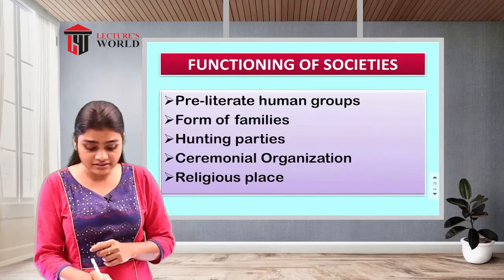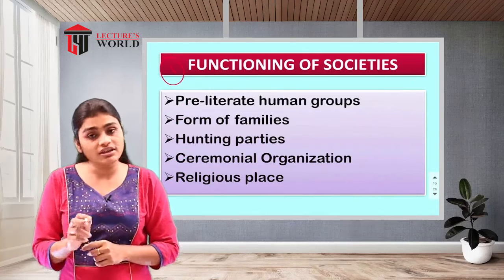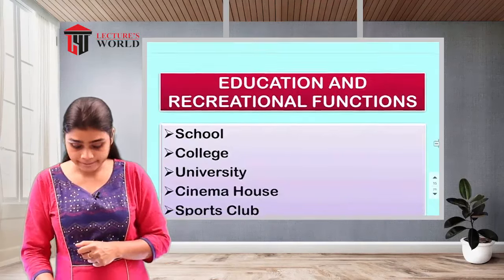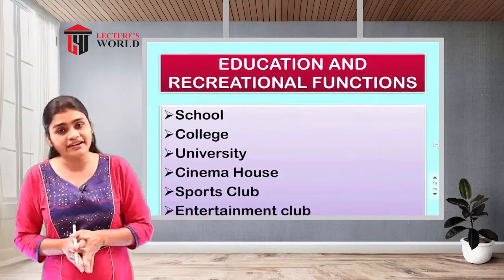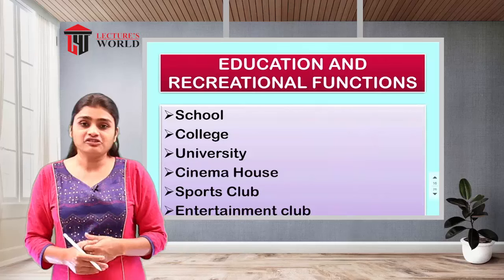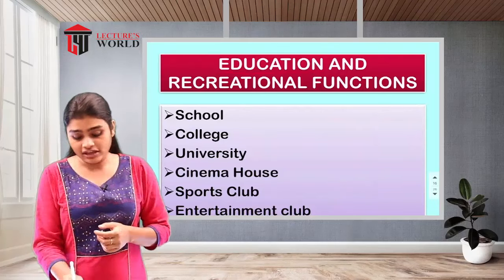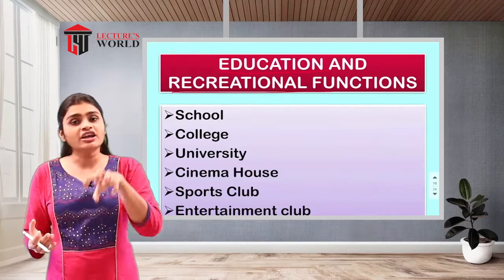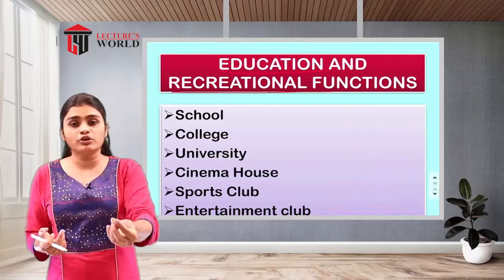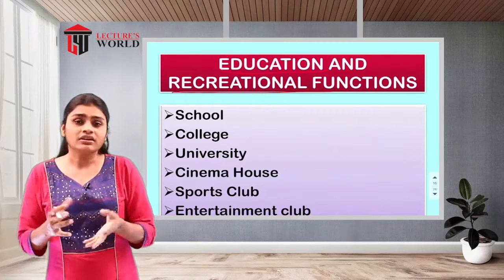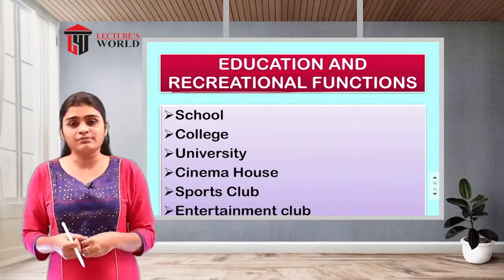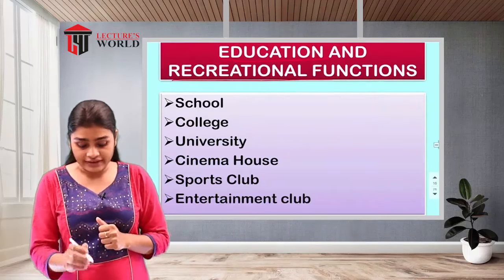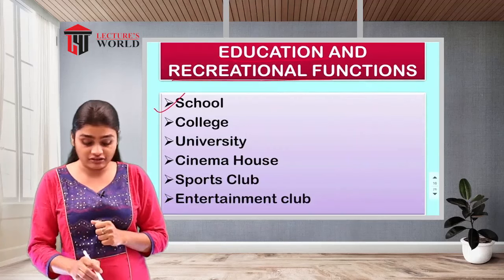So that is the characteristics of your social organization in one area, that is the functioning of society. Then here we have some other characteristics in the area of education and recreation. So, education and recreational functions. In education, that organization is going to provide education, and in recreation, some entertainment and diversion. That type of characteristic, as a social organization, is your school.